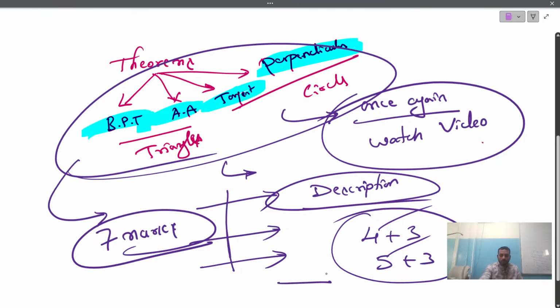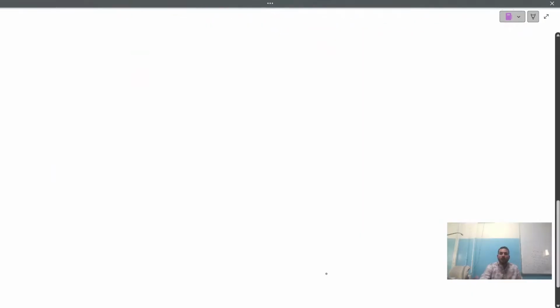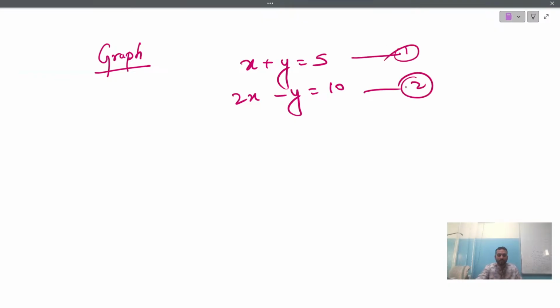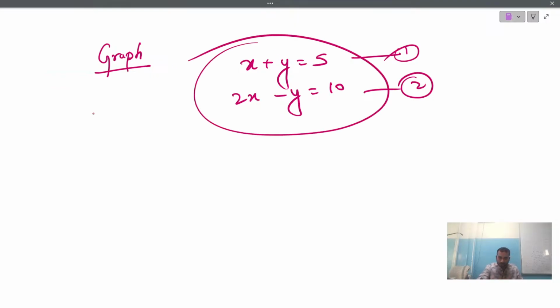Isn't it? Good. Now, once we complete the theorem, sir, then next what should I study? Simple. Once you have completed your theorems part, then please come back to the graphical part. That is graph. They will give you two equations. Example might be x plus y is equal to 5 and 2x minus y is equal to 10, something like this. You need to solve these equations.